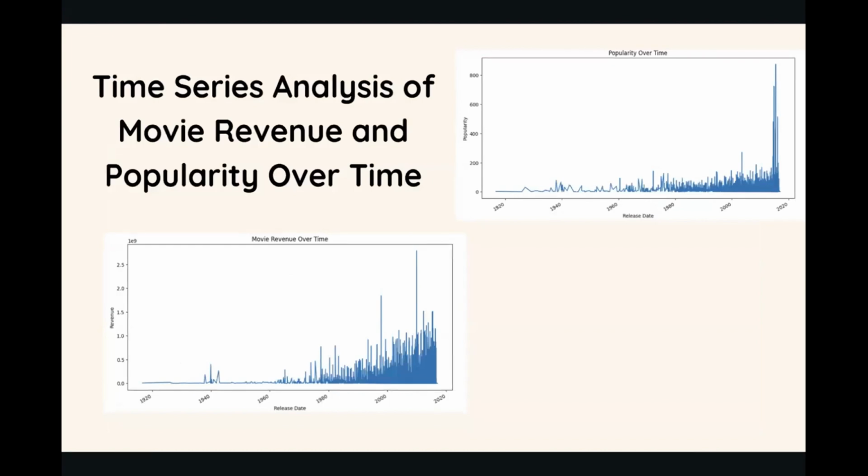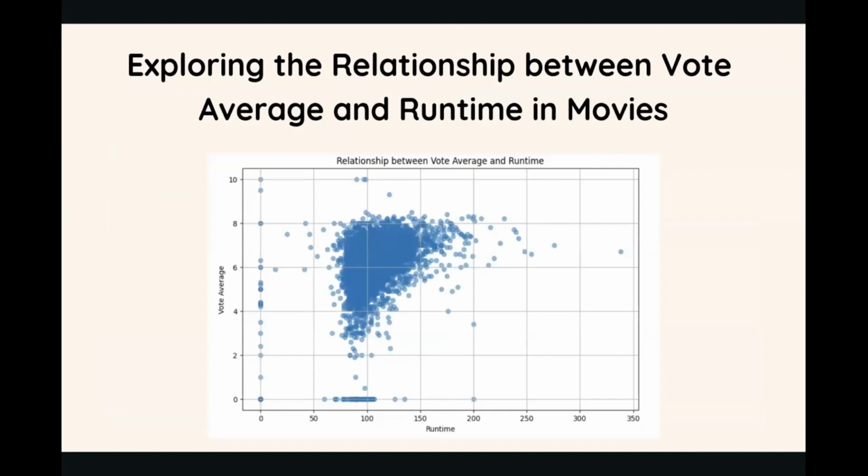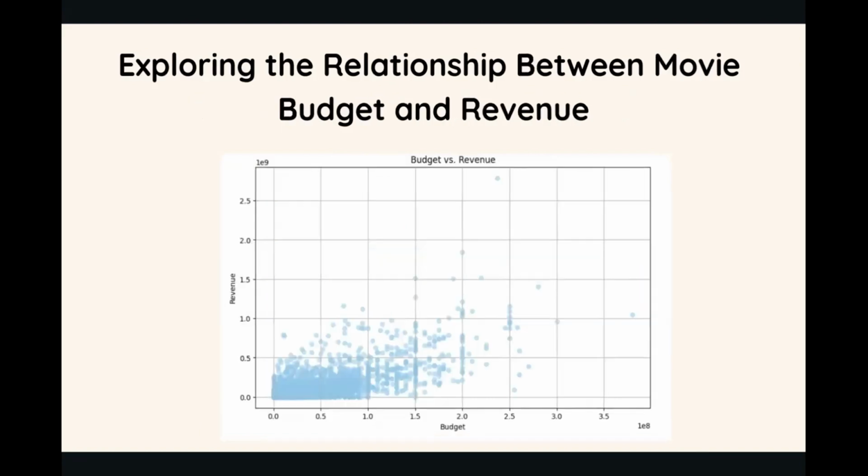And we created a time series analysis of movie revenue and popularity over time. The dataset consists of data from 1920 to 2020, but you can see that there is a drastic increase in the popularity as well as the revenue over time. And we were trying to explore the relationship between the vote average and runtime of the movies. Here we see a few values at 0 which are false data, but in the overall plot we can see the maximum vote range is around 8, and a few movies have a rating around 10, and the average runtime is between 100 to 150 minutes.